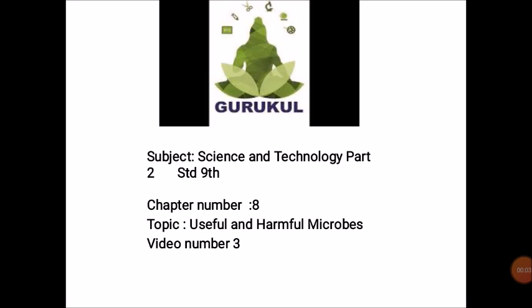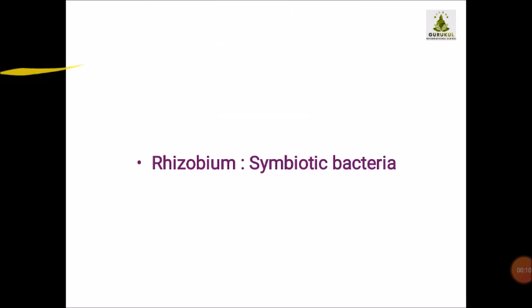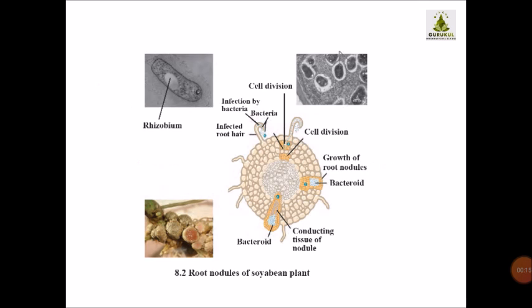Students, now we are going to study the next type of useful bacteria, that is the rhizobium. It is also known as the symbiotic bacteria. Now this is the diagram. This diagram is also given in your textbook. You can refer to the textbook diagram for your convenience. So this is the typical diagram of the rhizobium.